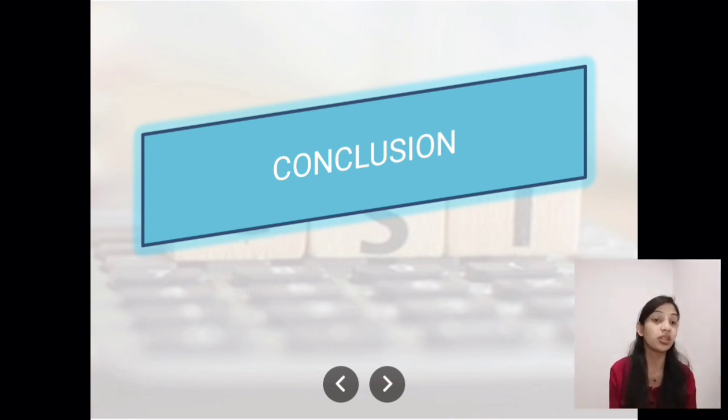But one more disadvantage of the composition scheme is that if you're a casual taxpayer, or if you sell non-taxable things, you cannot choose the composition scheme.